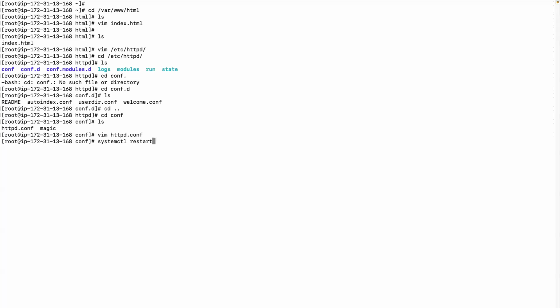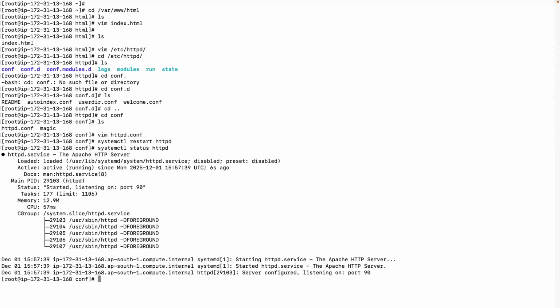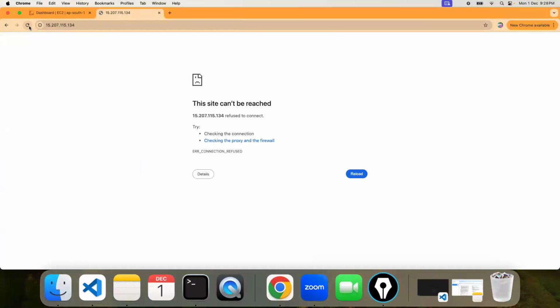Restart httpd. Check the status with systemctl status httpd. You can see it's active. This time the process ID is 29103. Run netstat -lntup and grep this process ID, 29103. You should be seeing it on port 90. Perfect. Just come here; port 80 shouldn't work anymore. It should work on port 90.